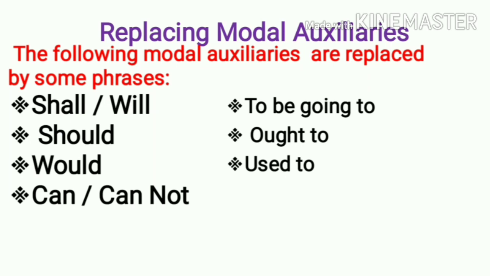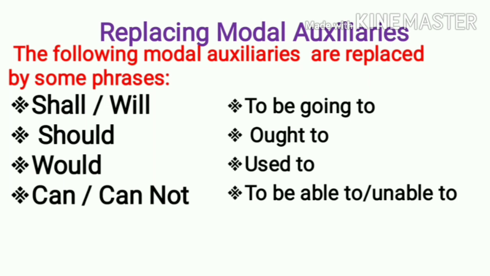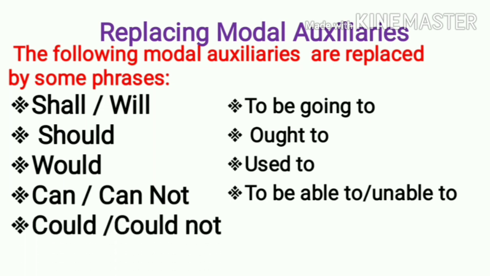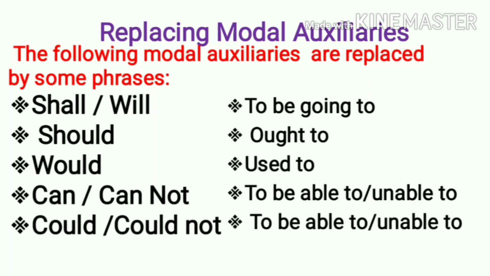Can and cannot, could and could not are replaced by using to be able to or to be unable to.